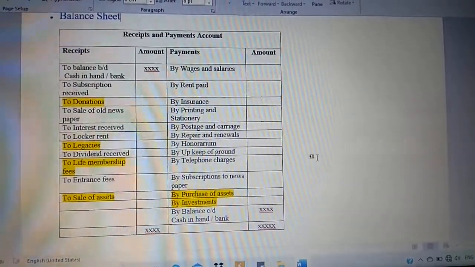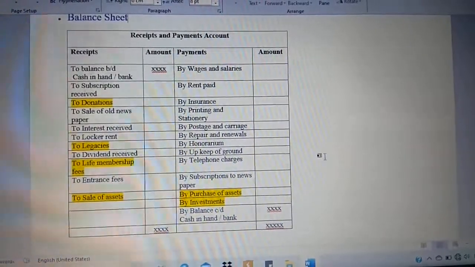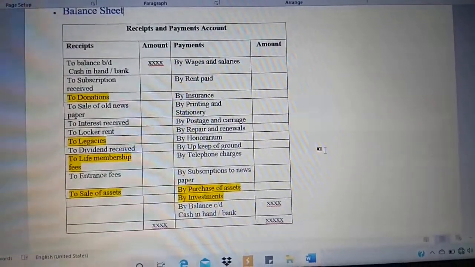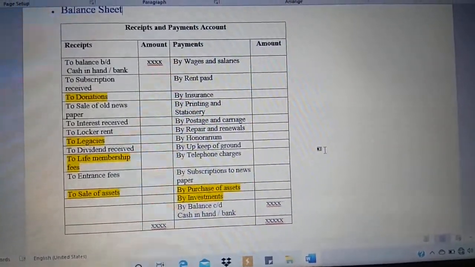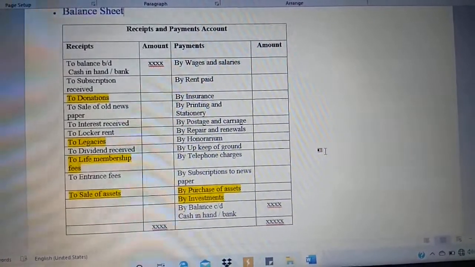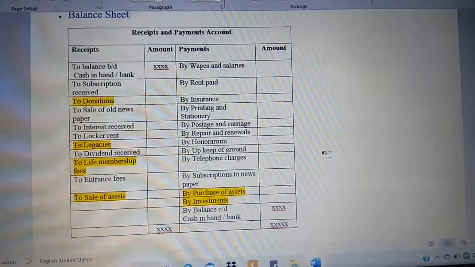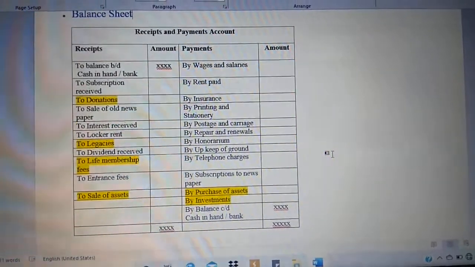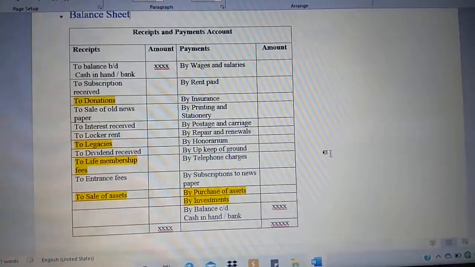This is again capital in nature, capital expenditure. So this tells the receipts and payment account is going to be completely involved only with cash inflow and cash outflow. So it is not whether it is going to be capital in nature or revenue in nature. Both are included. Irrespective of anything, only cash related is going to be considered in this account.